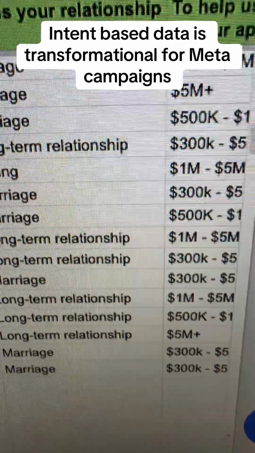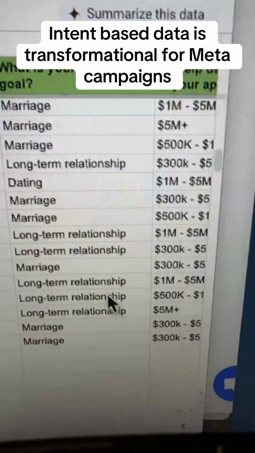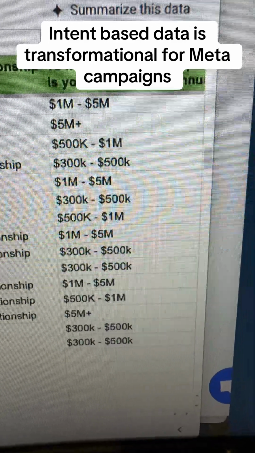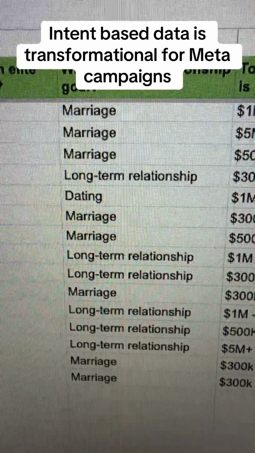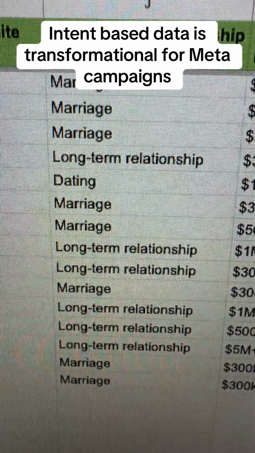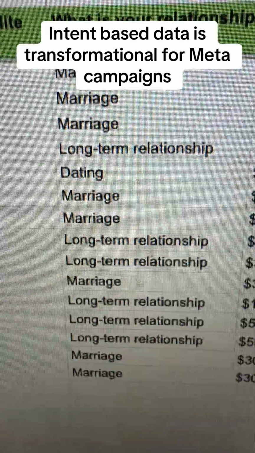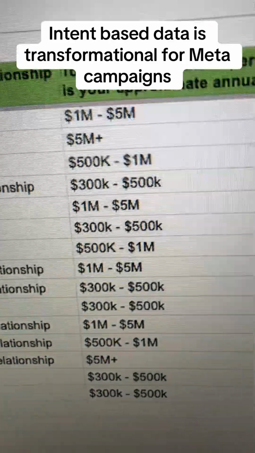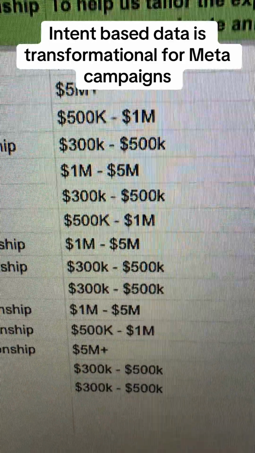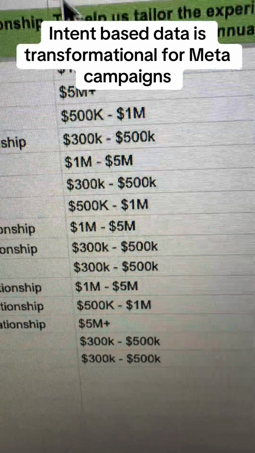And if you look over here, let me slide this over a little bit. Okay, so these are the goals of the people. It's a matchmaker, so they want people that are interested in long-term relationships, marriage. Any of these are okay, but you can see there's a lot of long-term relationship and marriage in there. And most importantly, they can afford it. Here's the income, and this is much different than what we saw before.